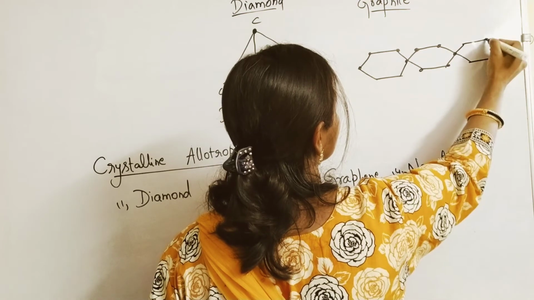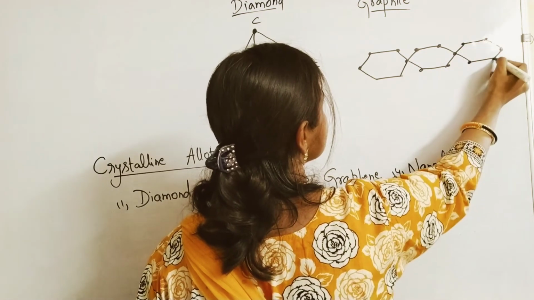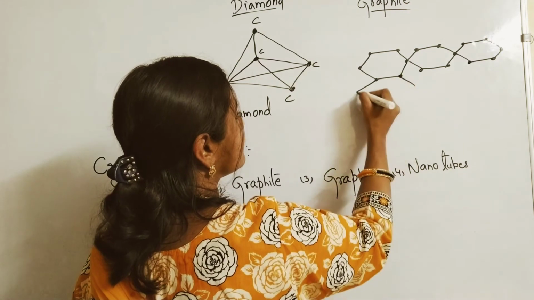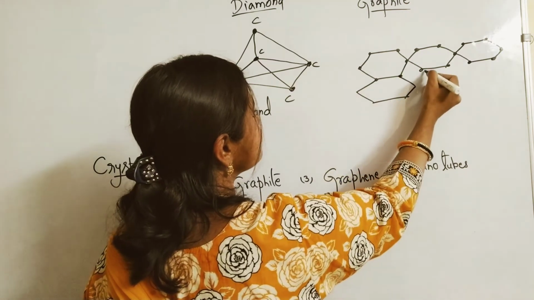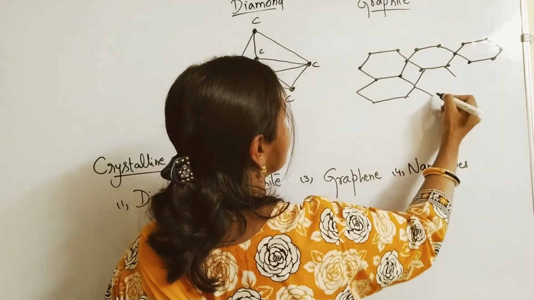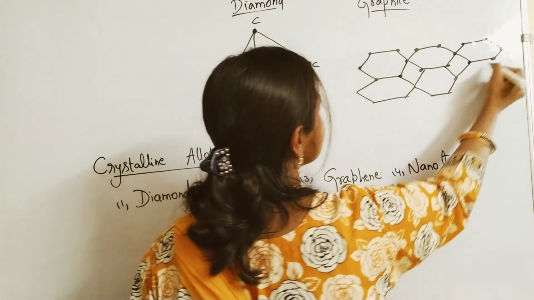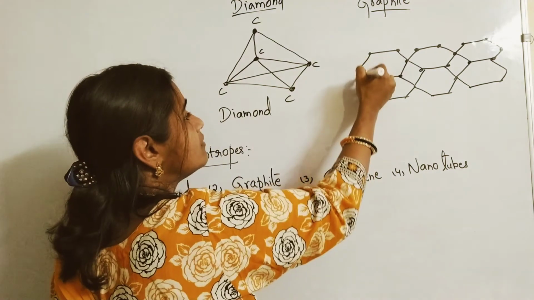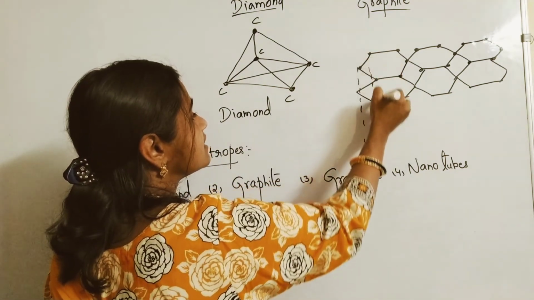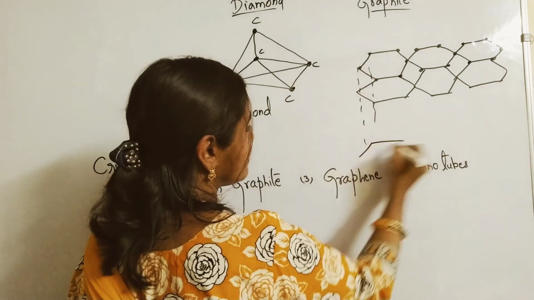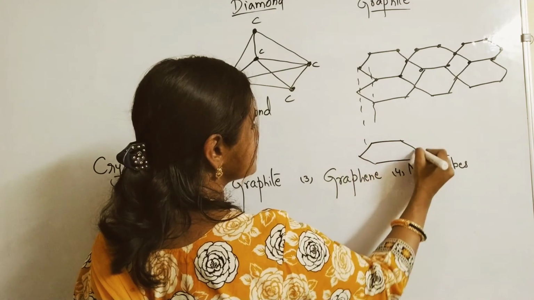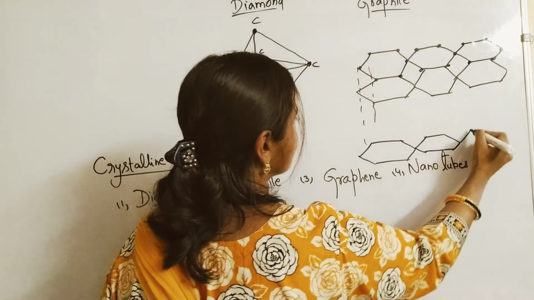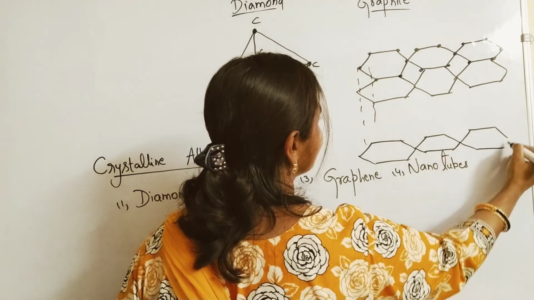All the dots which I am highlighting are carbons only, arranged in the form of layers. Here one layer and again here one more layer. So graphite will look like this, in the form of different layers.